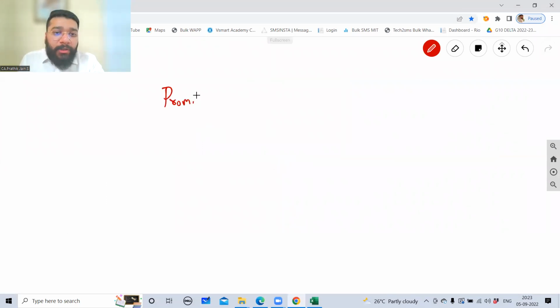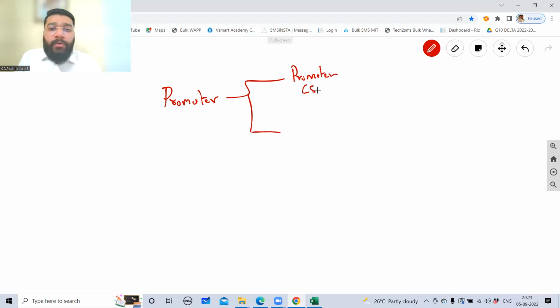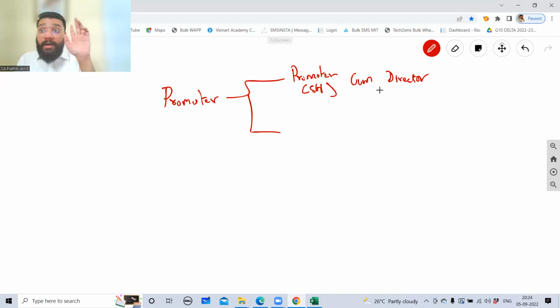Promoter. You know who's a promoter? A promoter is a person who starts the company, who's got the idea of doing the business. He's the person who's registering the company. Now, a promoter can be of 2 types. Promoter cum director. Promoter means shareholder. Director means the person who is managing the business, which means who is employed. All the directors are the employees of the business.